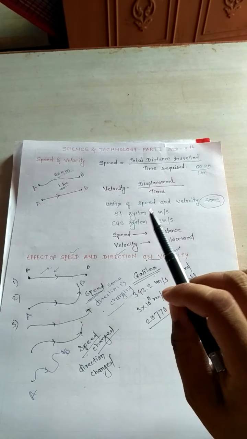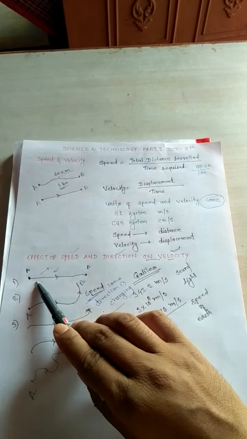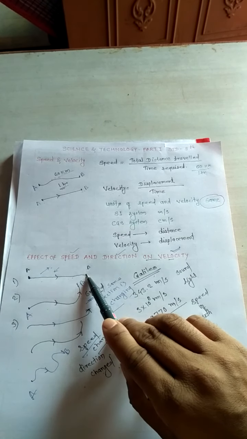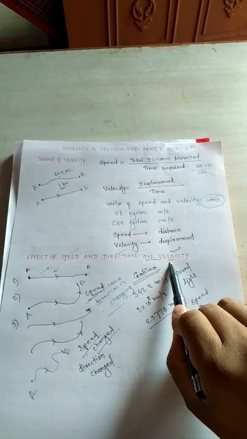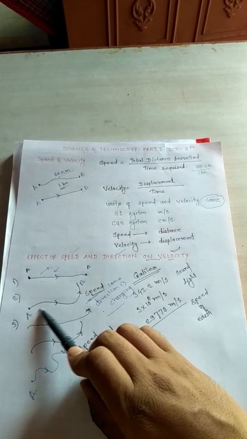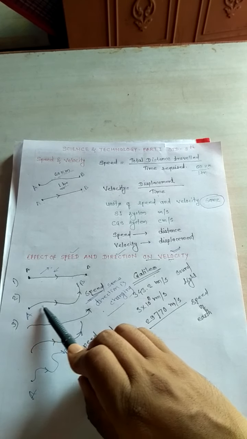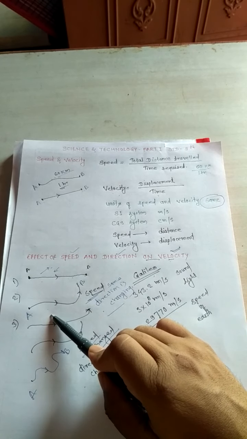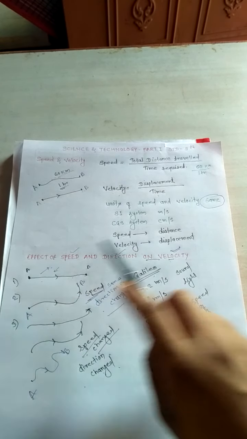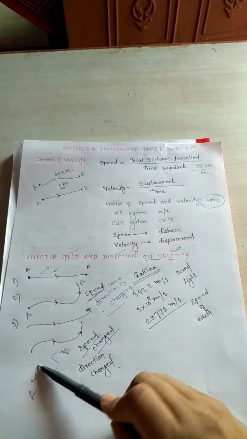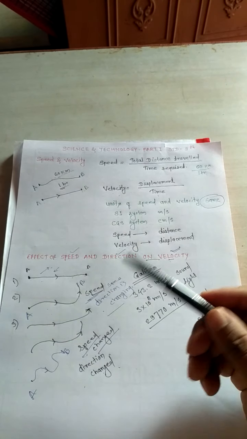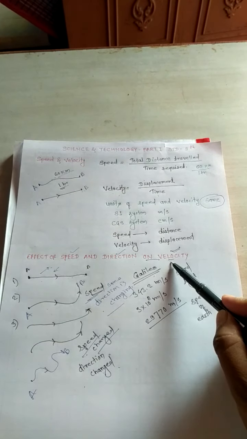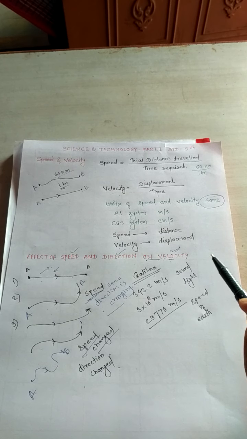Collectively, I will explain once again: if the speed is increasing or decreasing but the direction is the same, it also affects the velocity. If the direction of the vehicle is changing but the speed is the same, then also it affects the velocity. And in the third case, if both speed as well as direction are changing, then it will also affect the velocity.